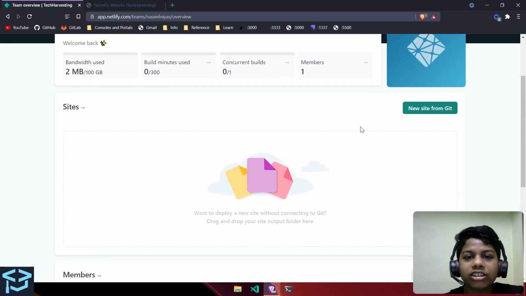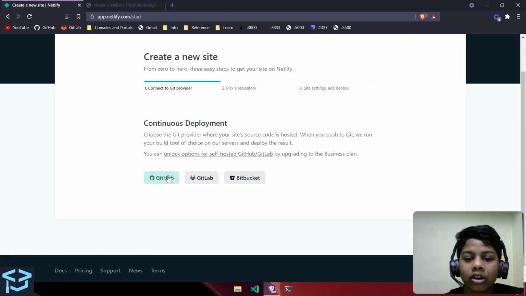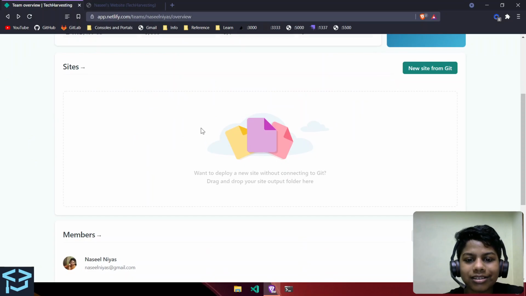So there are two ways. The first one is this new site from Git. You can connect to your GitHub or GitLab or Bitbucket account, and then you can deploy it from there. But we're not going to use Git for this video, since it's a bit too advanced, so you can do it from here this way.